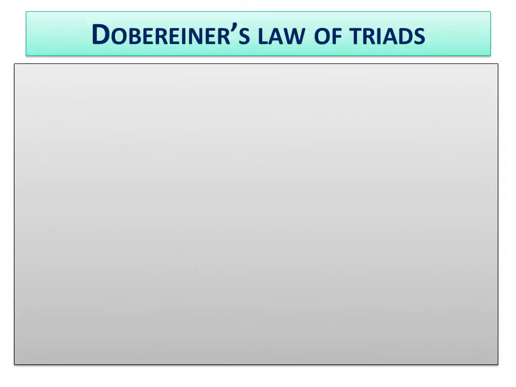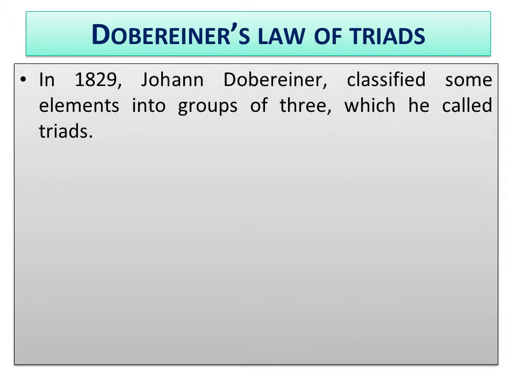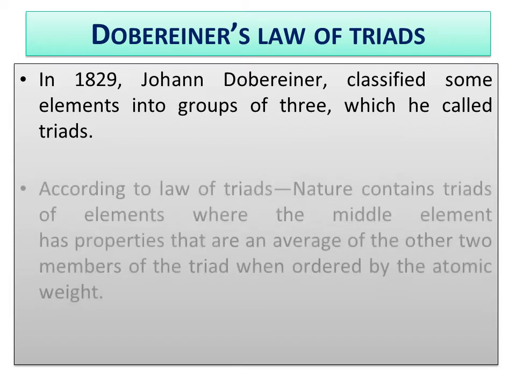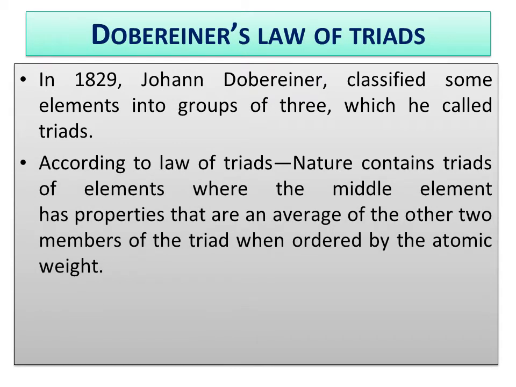First, the Döbereiner law of triads. In 1829, he classified some elements into groups of three, which he called triads. According to the law of triads, nature contains triads of elements where the middle element has properties that are an average of the other two members of the triad when ordered by atomic weight.